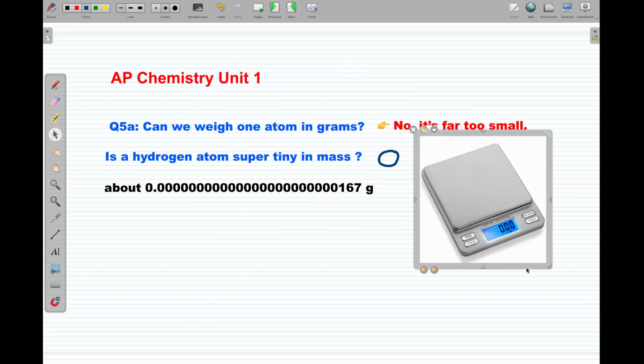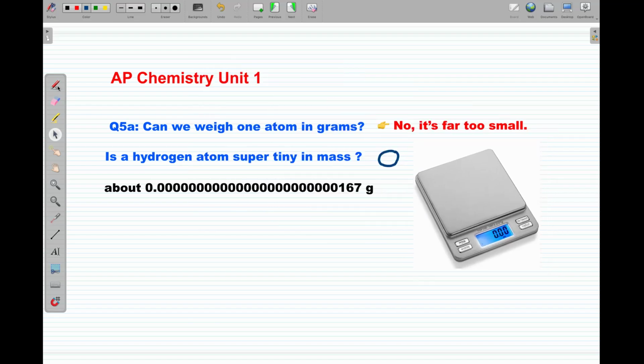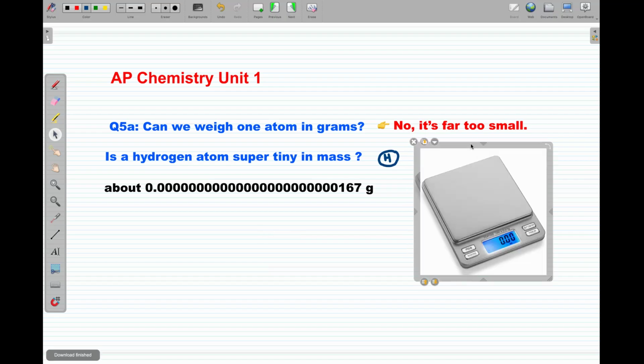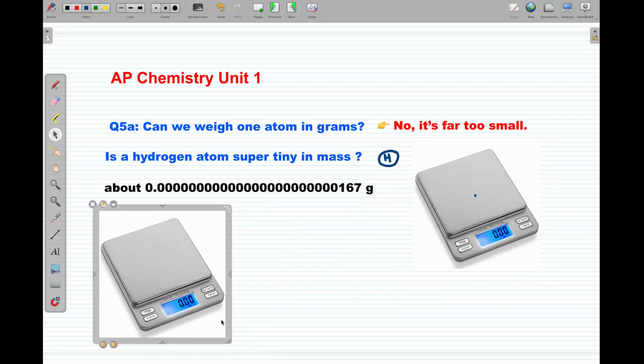No. It will stay zero here. Of course, you're not going to see it or put it. Imaginary, if you are putting it, the hydrogen atom will weigh nothing. It's very, very tiny. So I don't need this big scale that we are using. I need another tiny scale that will be imaginary scale that's used to measure our atoms.